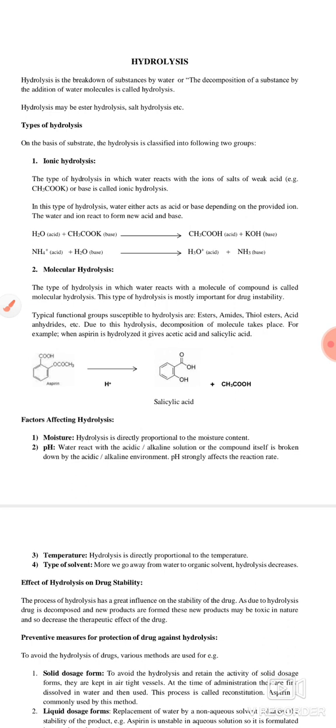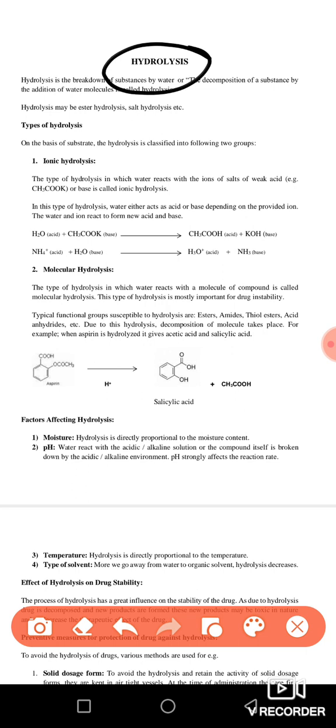So in today's video we are going to discuss another important topic, and this topic is hydrolysis. So why are we discussing it? Actually, hydrolysis is a process by which our drug undergoes instability. This topic is included in the causes of instability of drugs. Okay, so now we are going to study why our drugs become unstable. One of the major causes of instability of drugs is hydrolysis, and the second cause is oxidation. But in this lecture we only discuss hydrolysis.